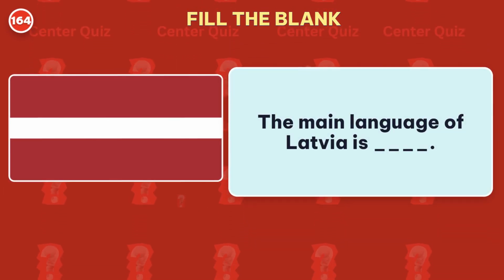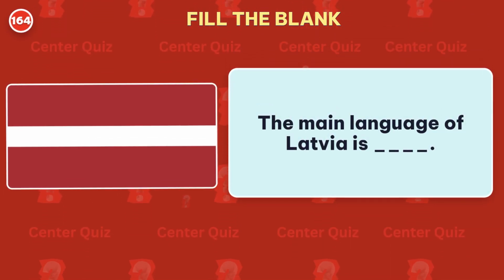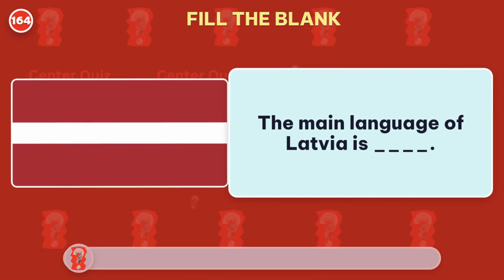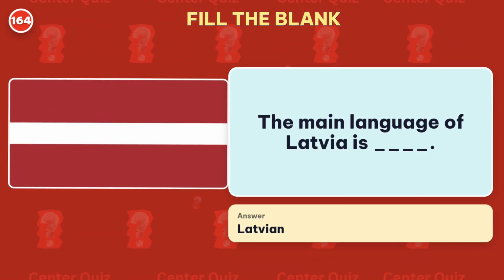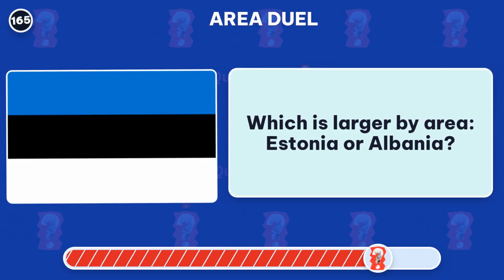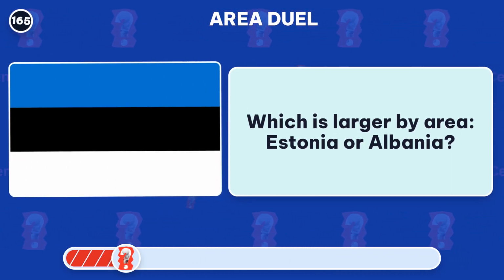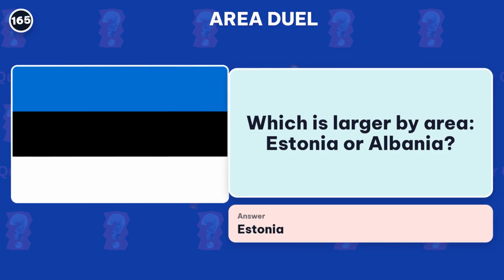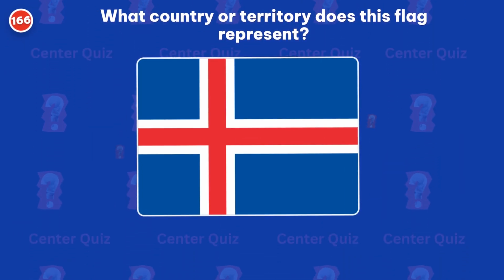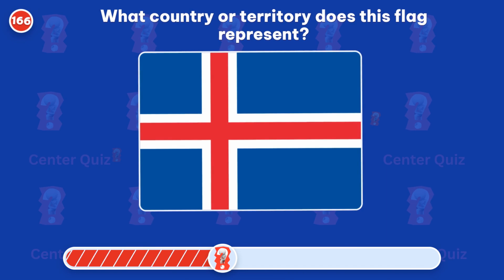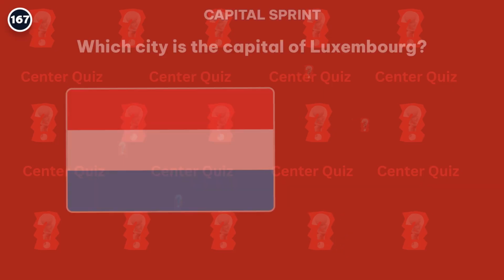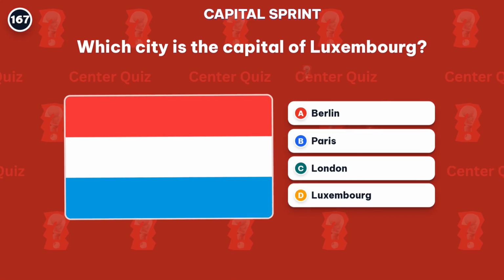Fill in the blank. What is the main language of Latvia? Answer: Latvian. Which is larger by area, Estonia or Albania? The right pick is Estonia. What country or territory does this flag represent? The right answer is Iceland. Which city is the capital of Luxembourg?